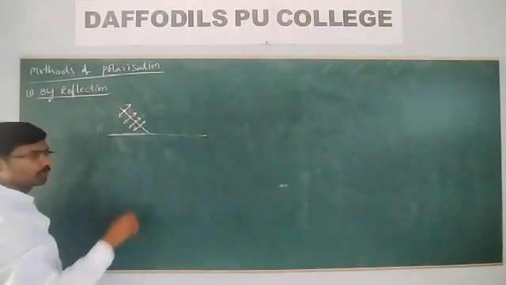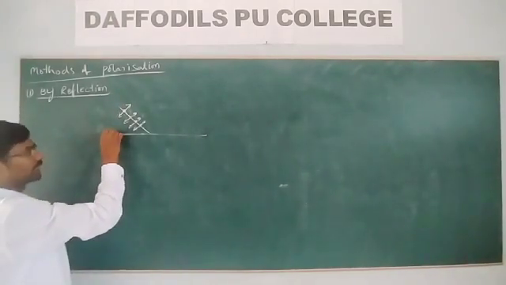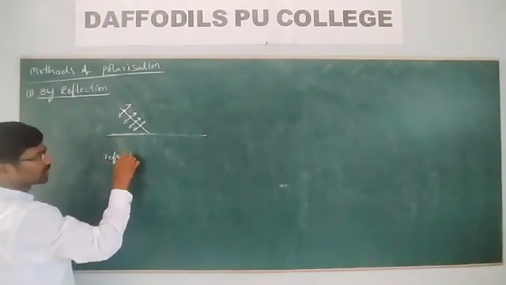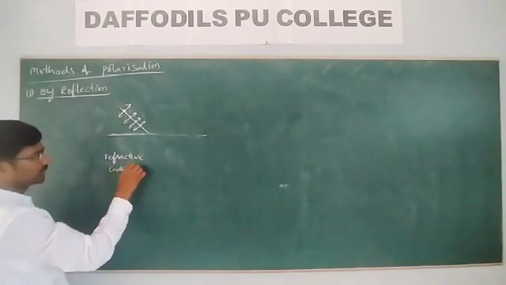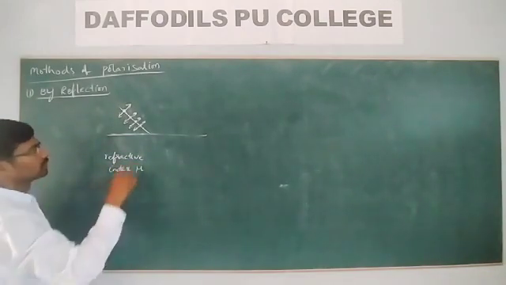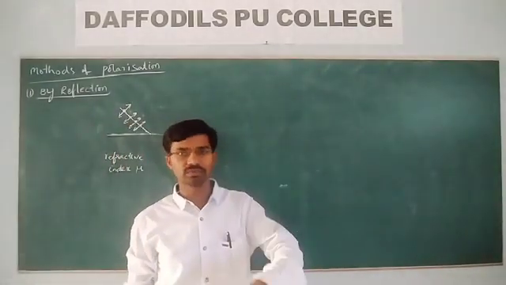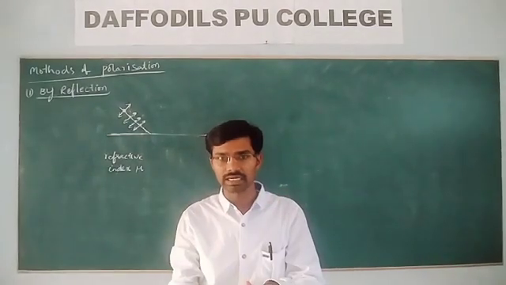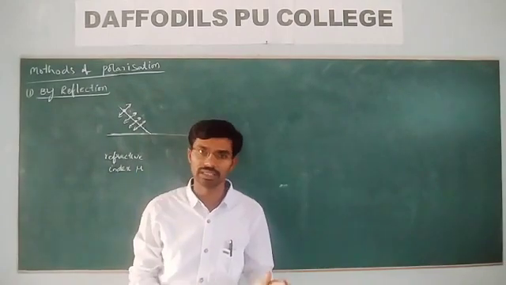So whenever an unpolarized light is incident on a boundary separating two media, the refractive index of the second medium is mu. In general, we know that whenever light is incident on a surface separating two media, a part of the light is refracted into the second medium and a part of the light is reflected into the same medium.